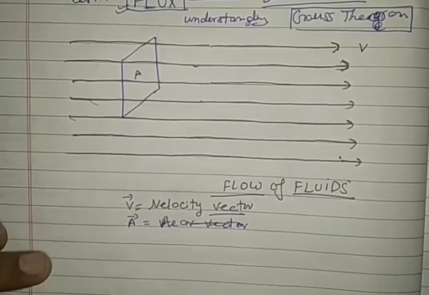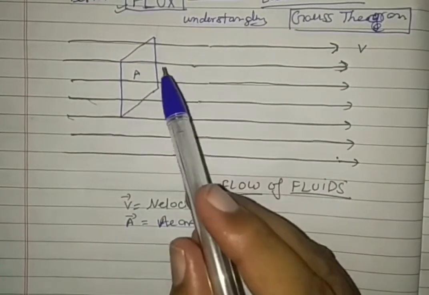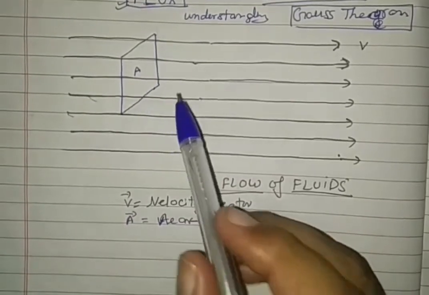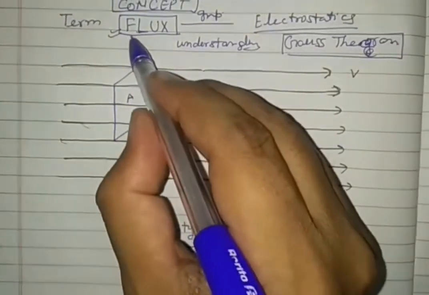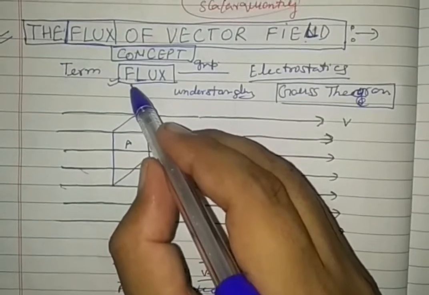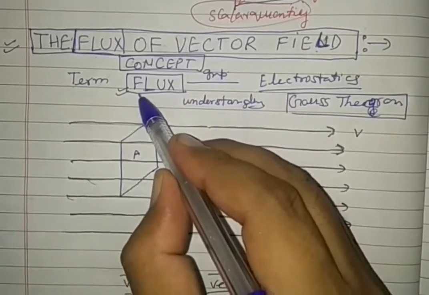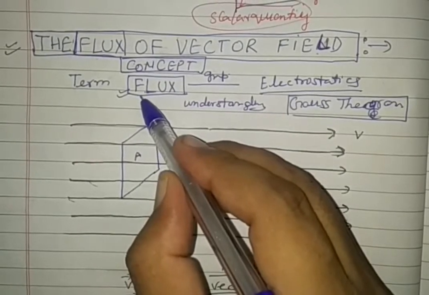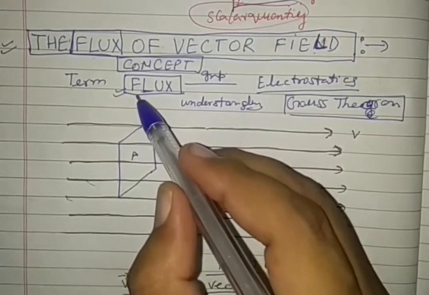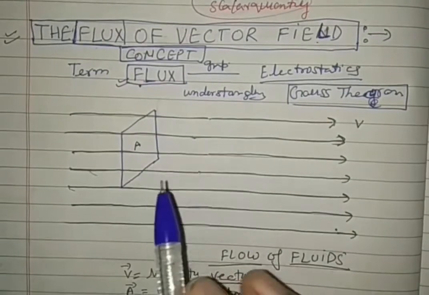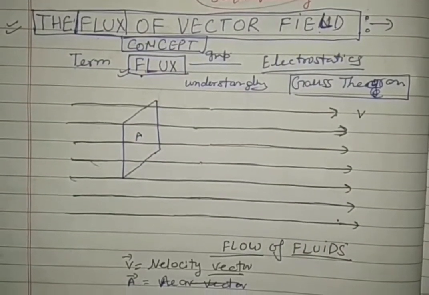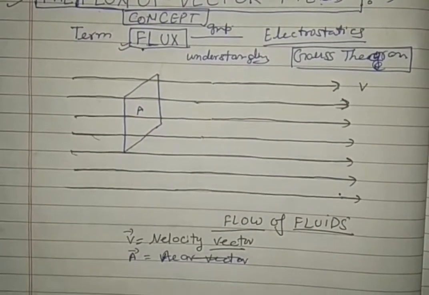Direction of area I have explained in the previous lecture. So if you want to understand the clear concept of the flux, you are requested to see the concept of area vector, angle and solid angle clearly. Then I can explain the concept of flux, then electric flux, then Gauss theorem, then application of Gauss theorem.